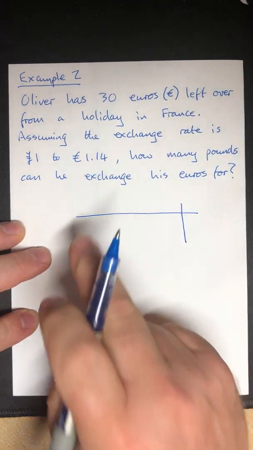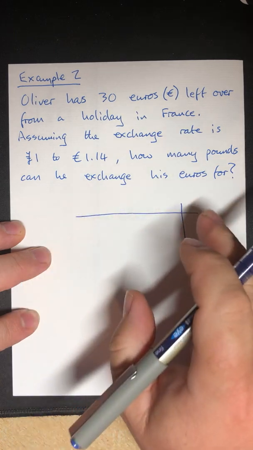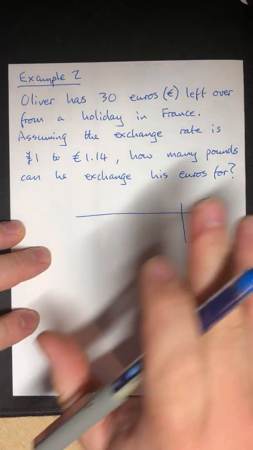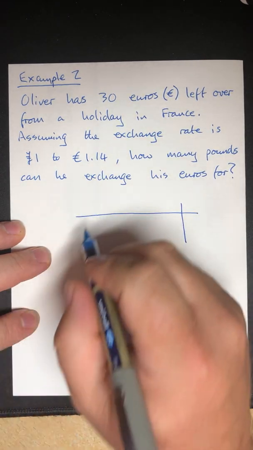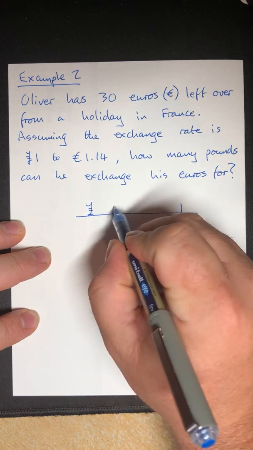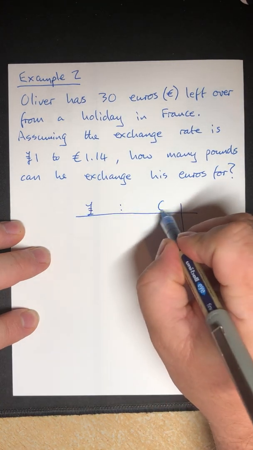Again, we've got different units. One's pounds, one's euros, so I can't have a total again. They have to be the same in order for that to work. But I can put a little label on here. I'm going to go pounds to euros.